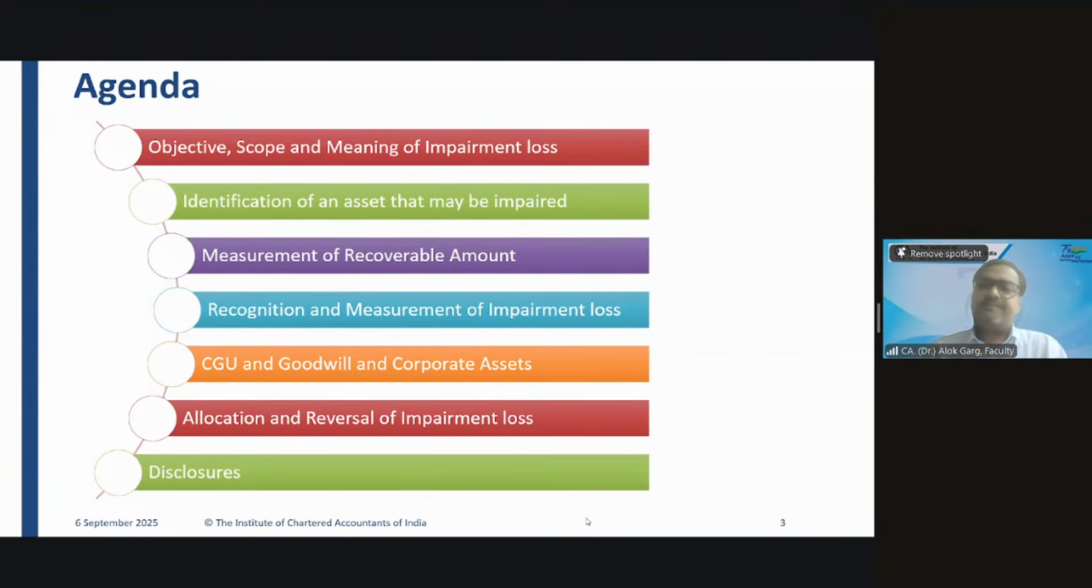So friends, we have covered that these three assets require a compulsory impairment testing at least once annually, at least once in a year.